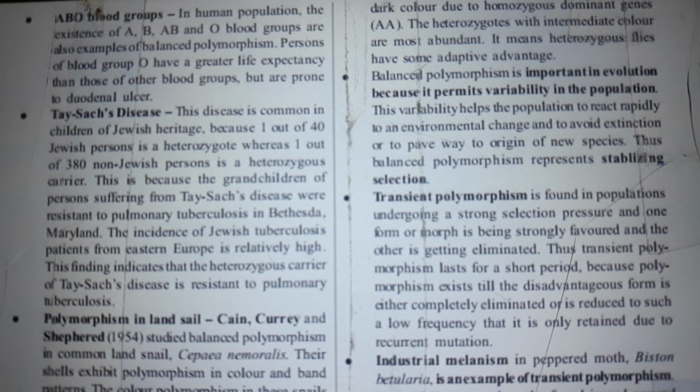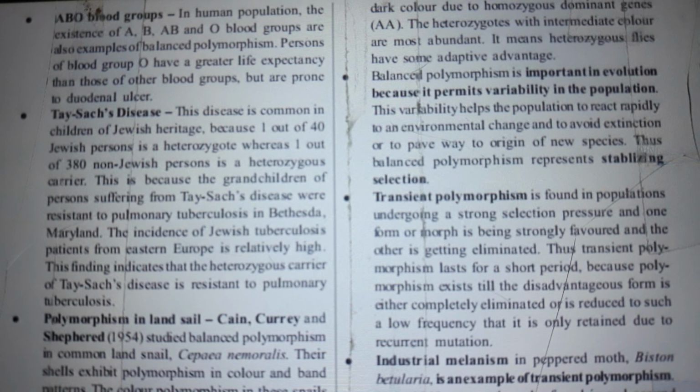Balanced polymorphism is important in evolution because it permits variability in the population. This variability helps the population to react rapidly to an environmental change and to avoid extinction or to pave the way to original species. This balanced polymorphism represents stabilizing selection.